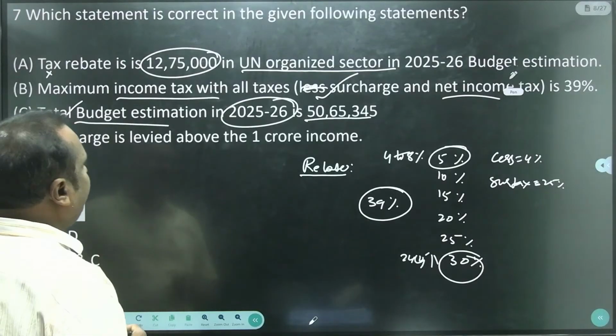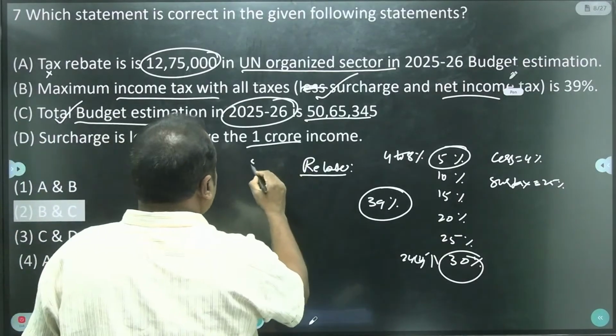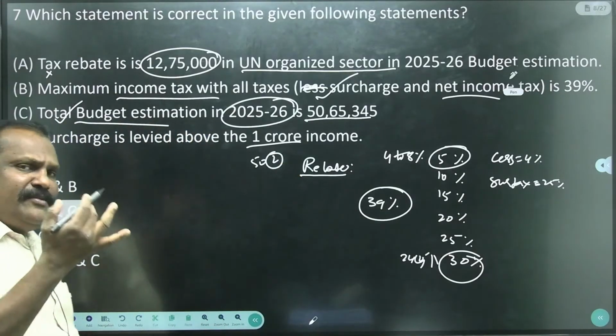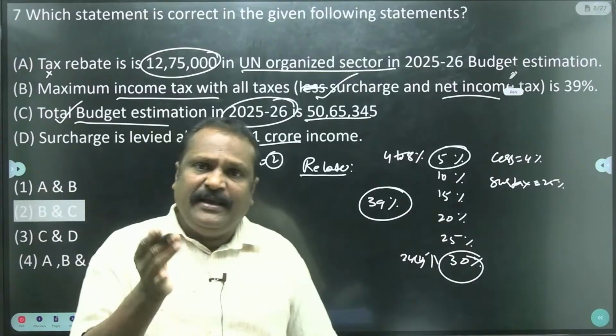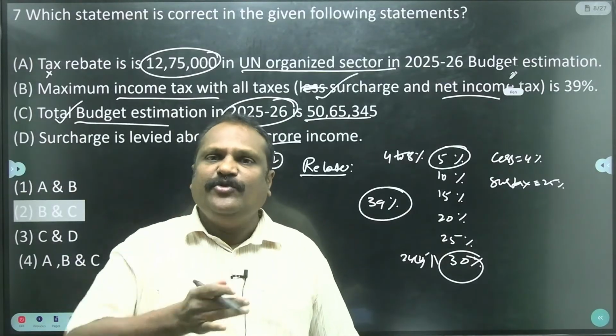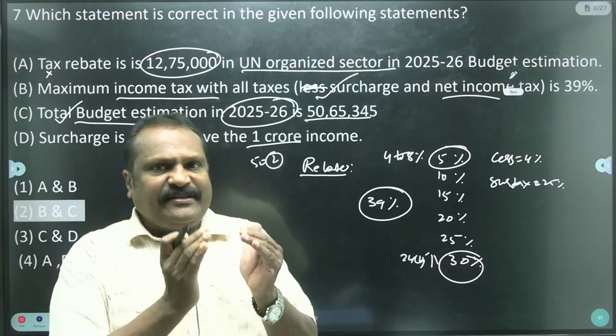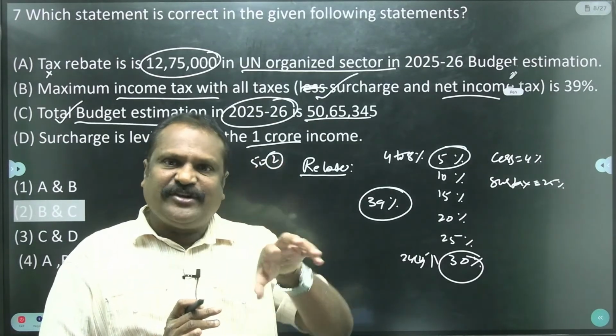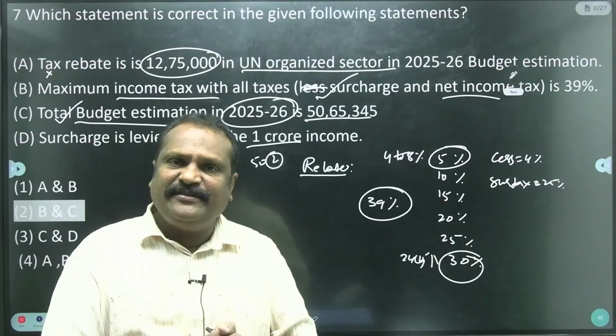And surcharge is levied above 1 crore. No, above 50 lakhs. Above 50 lakhs, the surtax is a maximum of 25%. Earlier it was more, now it is reduced. See, surtax is reduced. The total maximum income tax is also reduced from 42 to 39%.